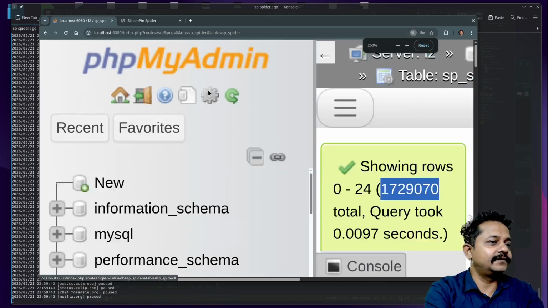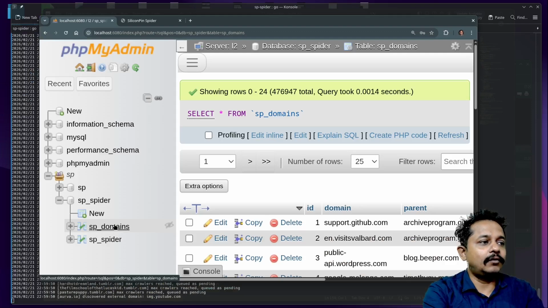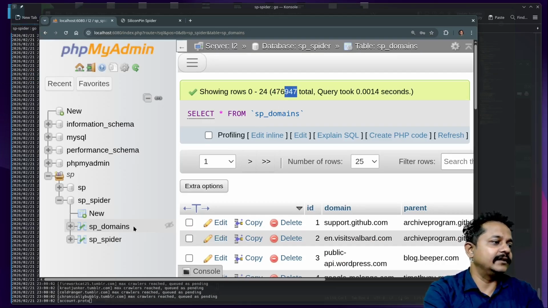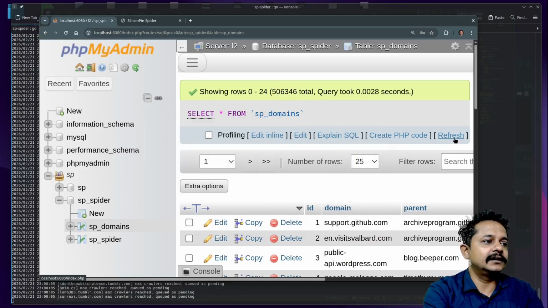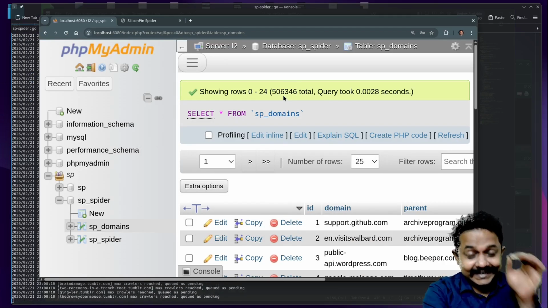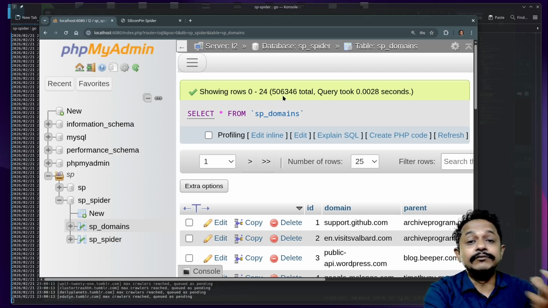Let me increase the font size. And what about all those unique domains? Right now it is around 476,000 and the secondary number is 947. What if I just refresh right away? It has gone to 506,000. See, within a second it gets thousands of unique domains.